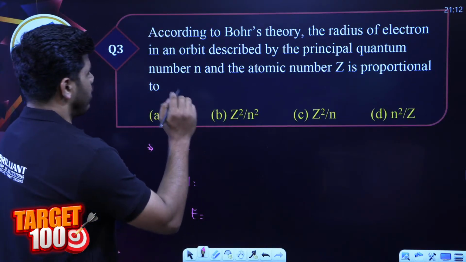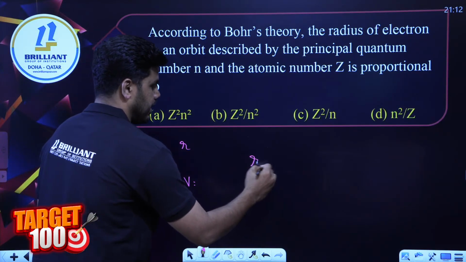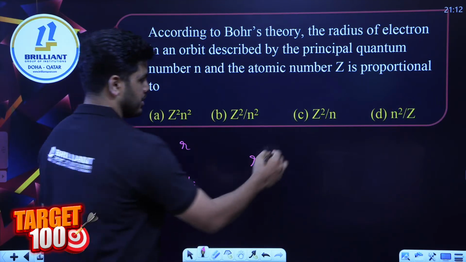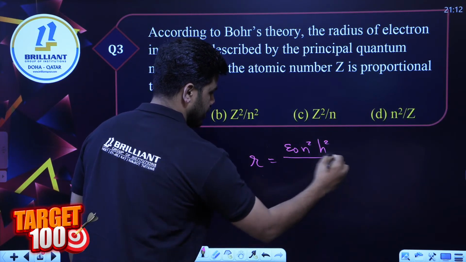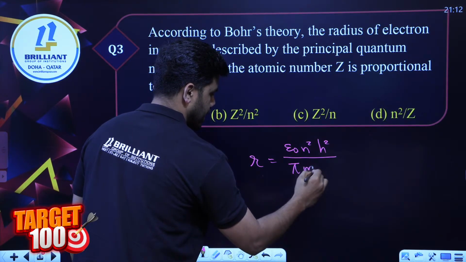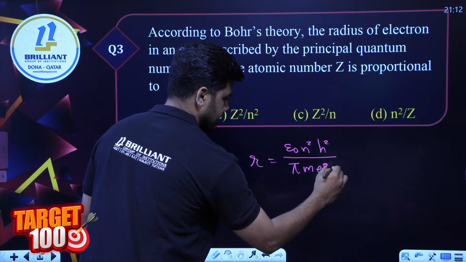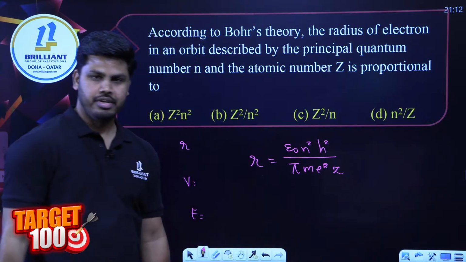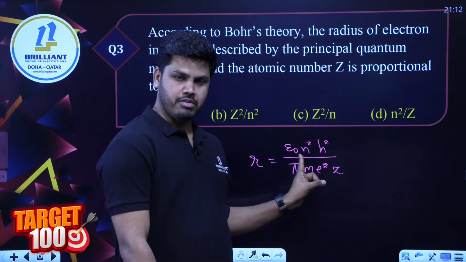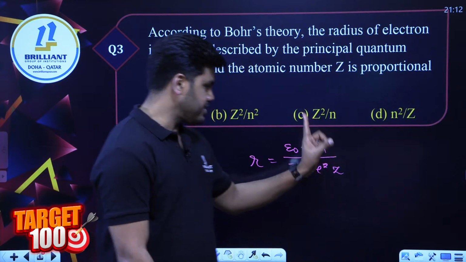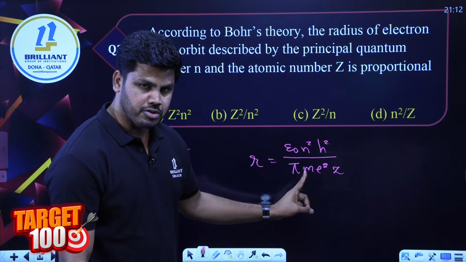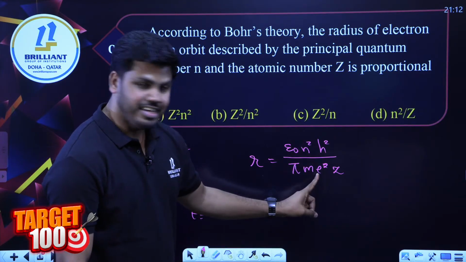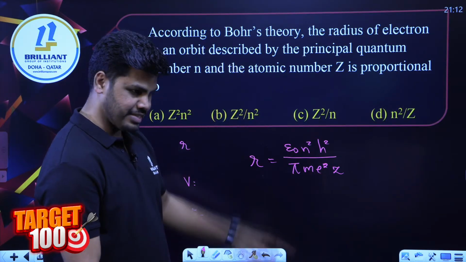What was the expression for r, the radius of the orbit? It was epsilon 0 n square h square divided by pi m e square Z. Right? Where epsilon 0 is the permittivity of free space, h is Planck's constant, pi is the numerical constant, m is the mass of electron, e is the charge of electron, exactly.